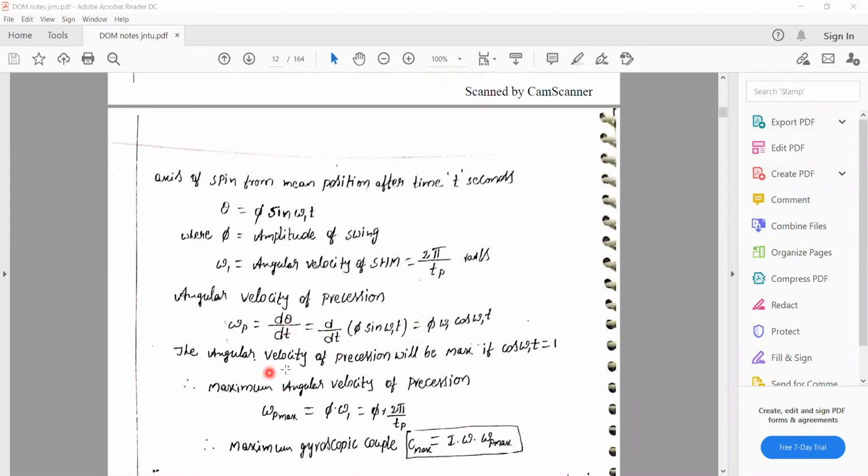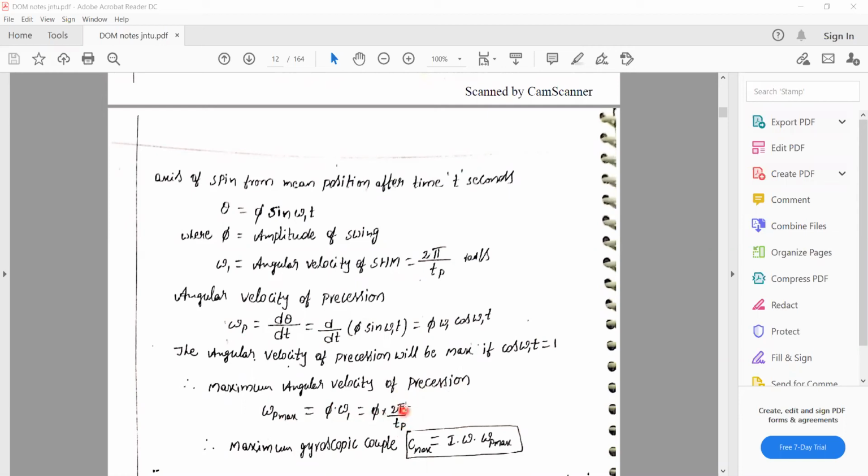Therefore, the angular velocity of precession will be maximum when cos omega 1 t equals 1. So the maximum angular velocity of precession, omega p max, equals phi into omega 1. Substituting omega 1, that is phi into 2 pi by Tp.